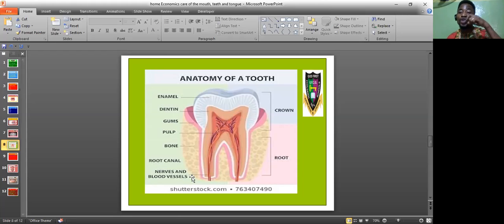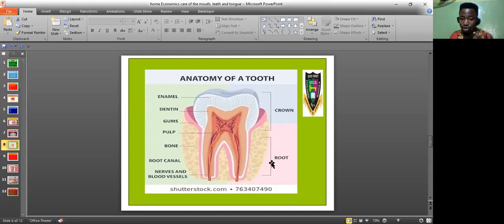That's why whenever you extract a tooth or you are shedding all your milk teeth, as a child, you're going to lose all your milk teeth. When you get to your teenage age, you must have lost all your milk teeth and your permanent teeth would have grown. Whenever that happens, blood is going to flow from that part of your gum. That tells you that blood flows around each of your teeth. So those are the blood vessels.